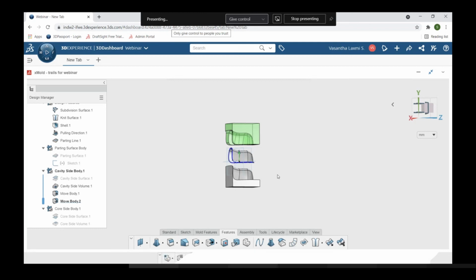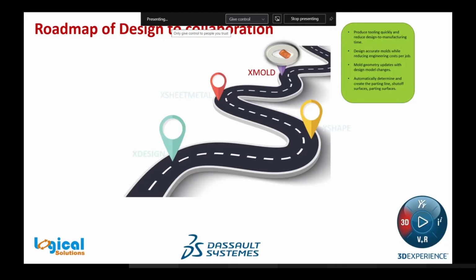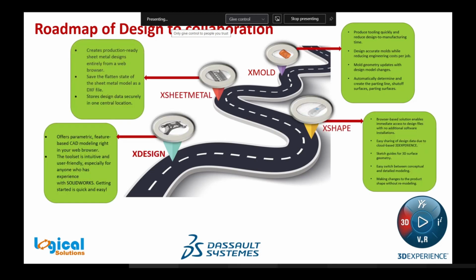So finally, to conclude the mold, as we have seen, it automatically determines and creates the parting line, shutoff surfaces, and parting surfaces. It also gives you accurate molds while reducing engineering costs per job, providing tooling quickly and reducing design to manufacturing time. Also, the mold geometry updates with design mold changes. So till now we have discussed all these four roles and apps which will be useful further.